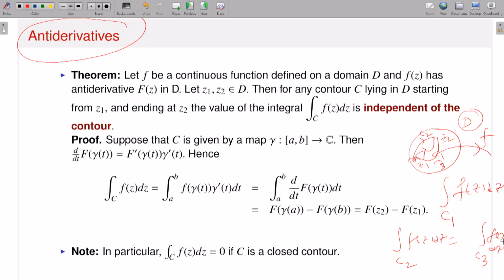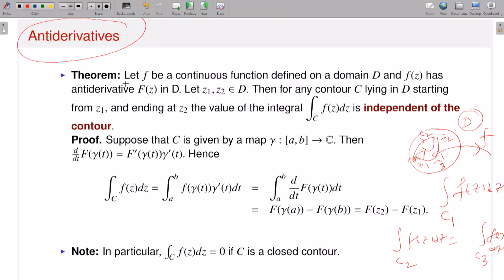The question is whether all the values are the same, since they will of course exist because f is analytic. In other words, whatever contour I take starting from z1 and ending at z2, does the contour integration give the same value? That means, is the contour integration independent of the choice of the contour joining z1 and z2?